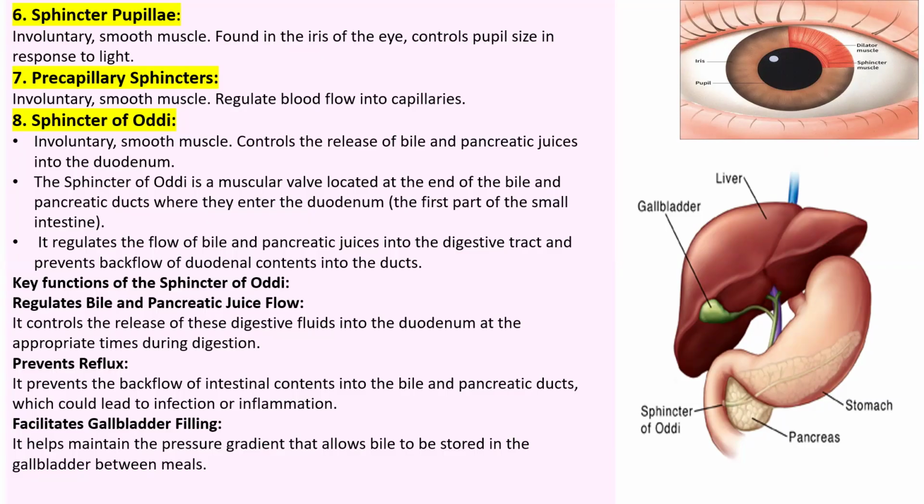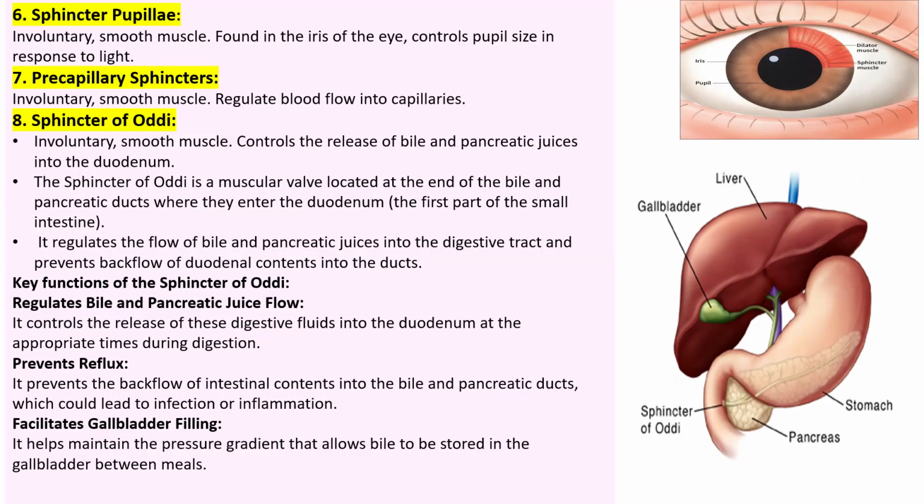Next one, which is associated with our alimentary canal, is the sphincter of Oddi, which is associated with bile and pancreatic juices. It controls the release of bile and pancreatic juices into the duodenum, the first part of the small intestine: duodenum, jejunum, ileum. So the sphincter of Oddi is present at the first part of the small intestine. It controls the release when bile and pancreatic juice are coming from the liver and pancreas.